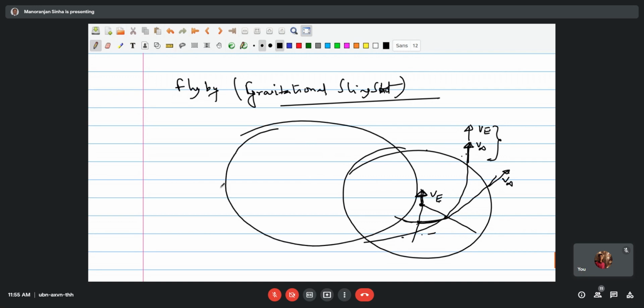Let us say that you are sending your satellite to some outer planet, and suppose this is Mars, and Mars velocity is shown here in this place. So your satellite is entering the sphere of influence of Mars here. So this is your V infinity. This velocity is with respect to Mars, and this is your V Mars, Mars velocity.